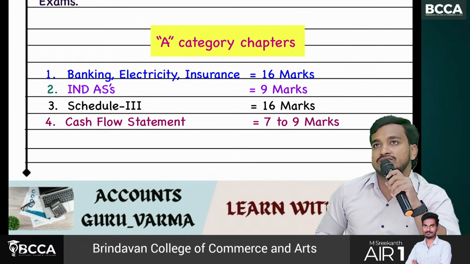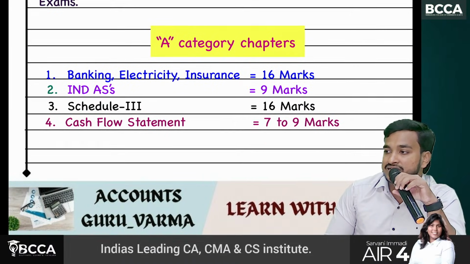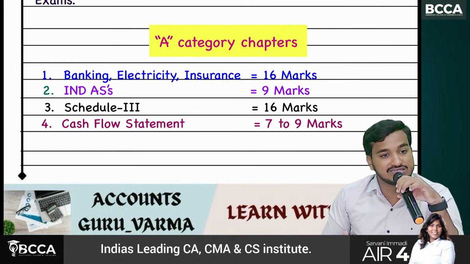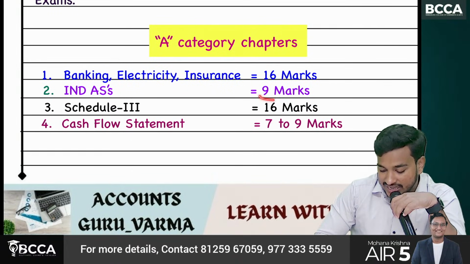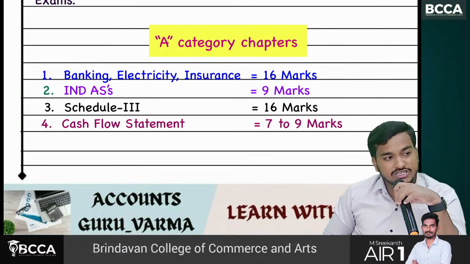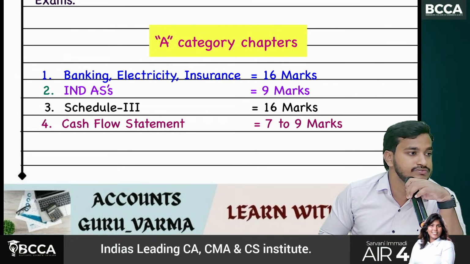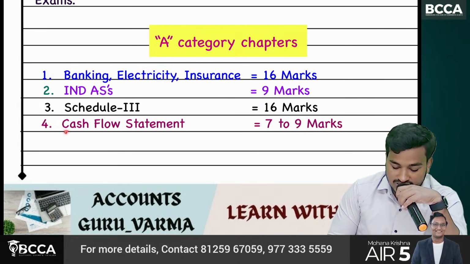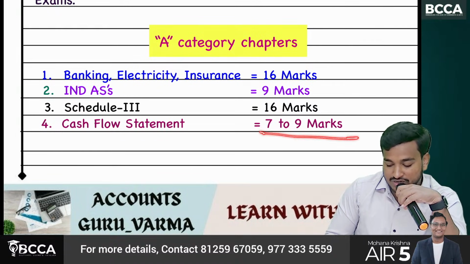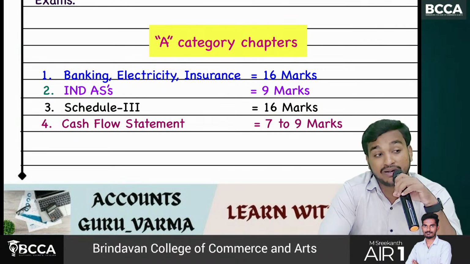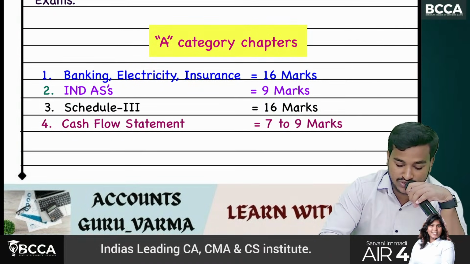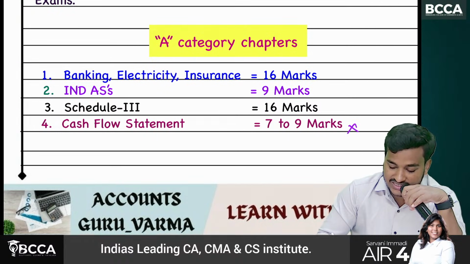And Ind AS, in group 1 we have covered accounting standards, in group 2 we have Ind AS, Indian accounting standards. They will ask 9 marks. And one chapter is there, schedule 3, from where you can get 16 marks. And cash flow statement, you can expect 7 to 9 marks. But in the recent exam, they have not asked a question from here. Instead, they have asked one more question from here.